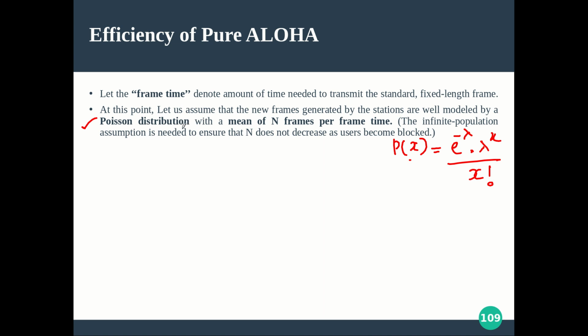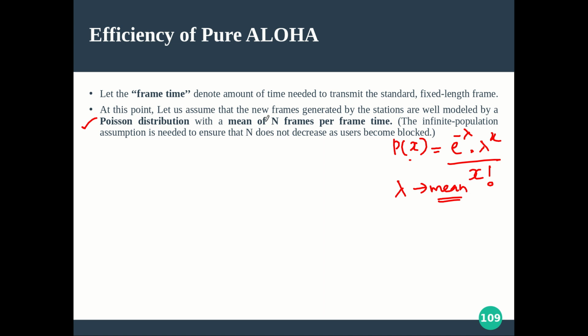For that you have to know the model in a little more detail, so you can spend some time there. For the time being, you can say that the way in which frames are generated in an Aloha protocol can be modeled using the Poisson distribution. So in this formula, what is lambda? It is the mean, the average, of the distribution.